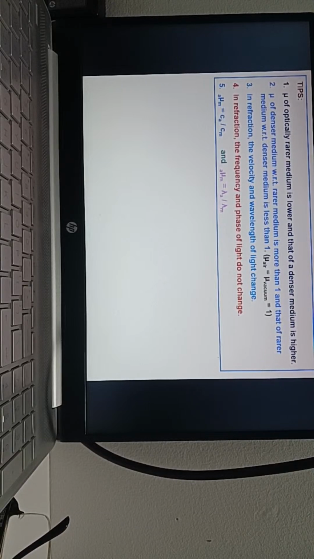Okay. Mu of air with respect to medium is Ca by Cm, or say speed of light in air by speed of light in medium, and also wavelength in air by wavelength in the medium. Any doubt here?